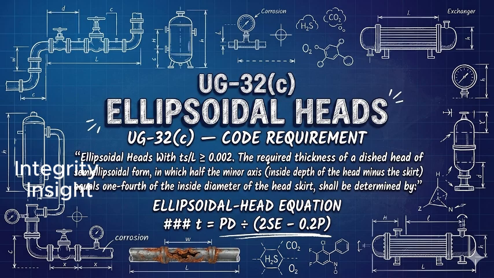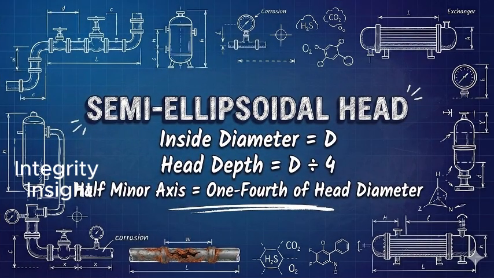The required thickness of a dished head of semi-ellipsoidal form, in which half the minor axis, which is the inside depth of the head, minus the skirt, equals 1/4 of the inside diameter of the head skirt, shall be determined by the following equation. The equation is T equals P multiplied by D divided by 2 SE minus 0.2 P. What is the code describing?